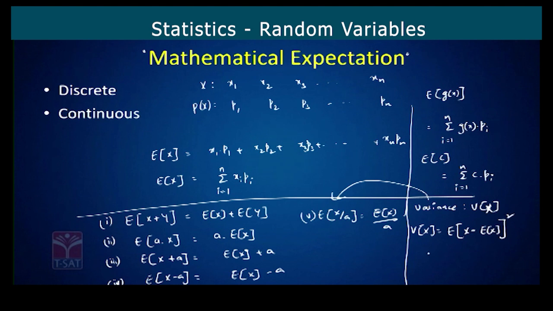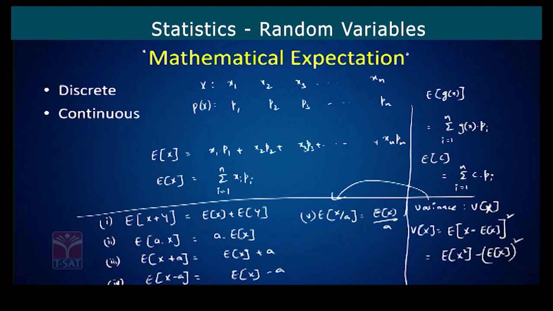The same thing we can write as expectation of x square minus expectation of x whole square. Both are equal. When you expand this, you will get the second equation. So this is a very important relation.